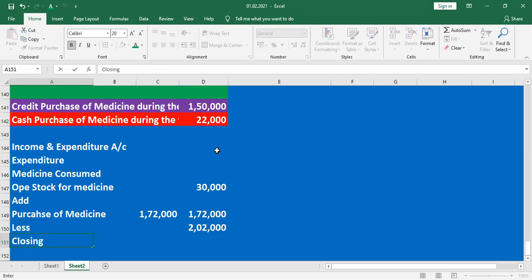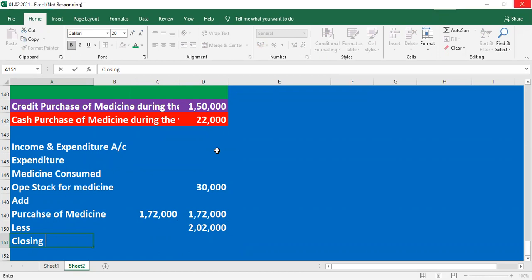Closing stock of medicine. What is the closing stock? Look at the sum, they are given the closing stock value of 5,000.